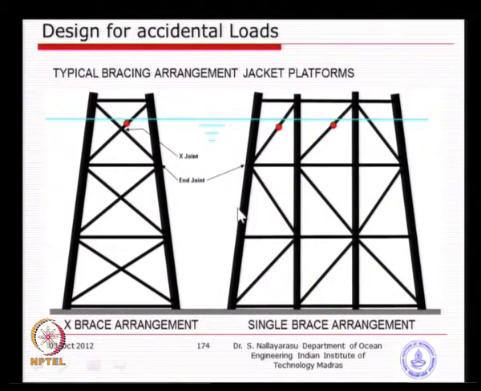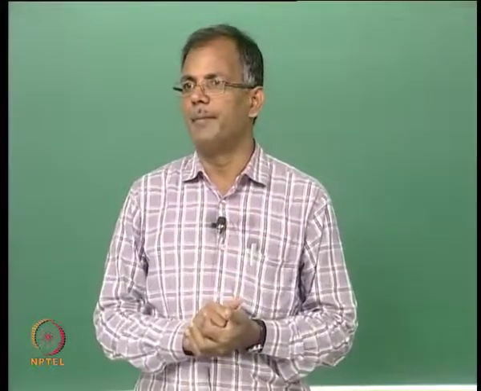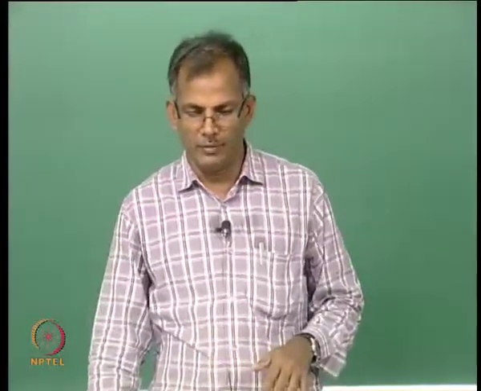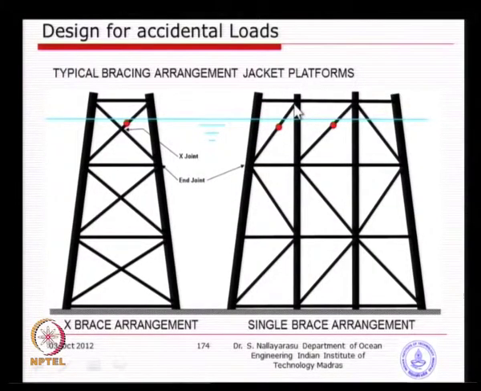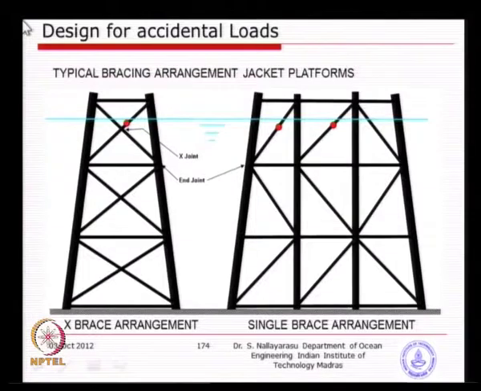Typical impact locations. You see here this is basically an X brace, and this is a non-redundant single bracing system. If one impact happens there, the brace becomes unstable and fails, and the system becomes a portal. So, there will not be any redistribution possible, especially of the horizontal loads. Vertical loads anyway will go through all the legs because they are carried by the leg system, whereas the horizontal loads will cause sufficient overstressing of the legs.